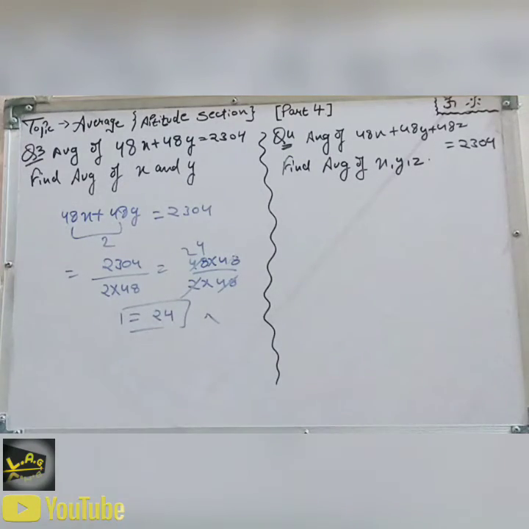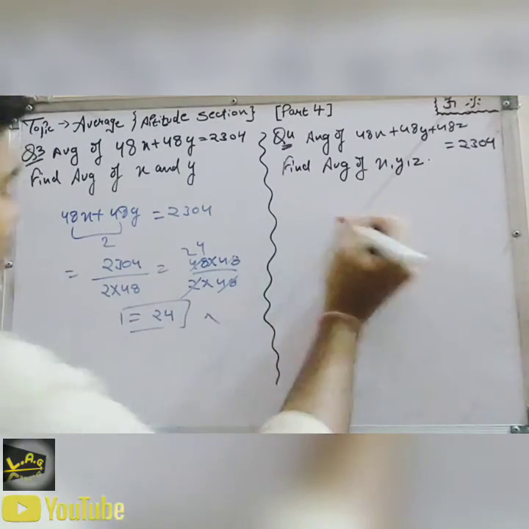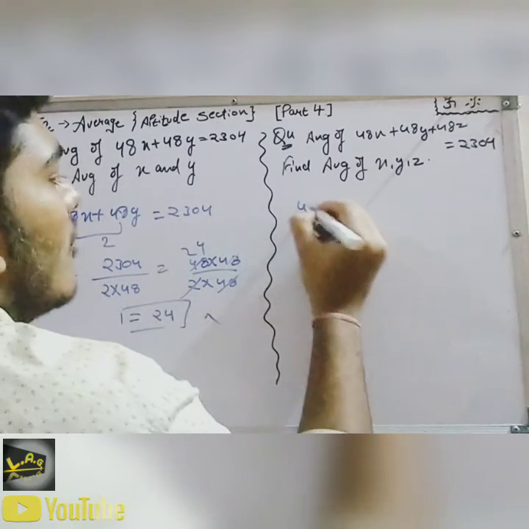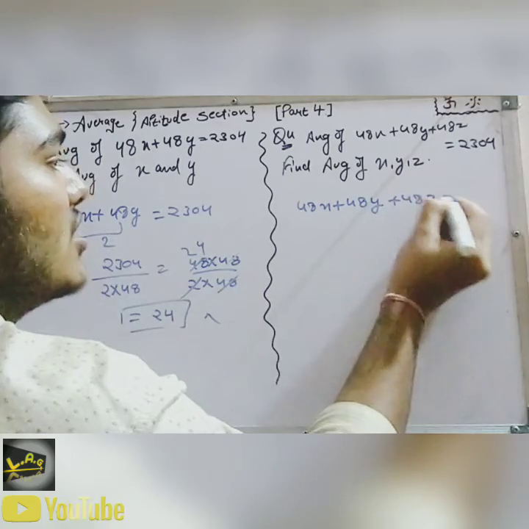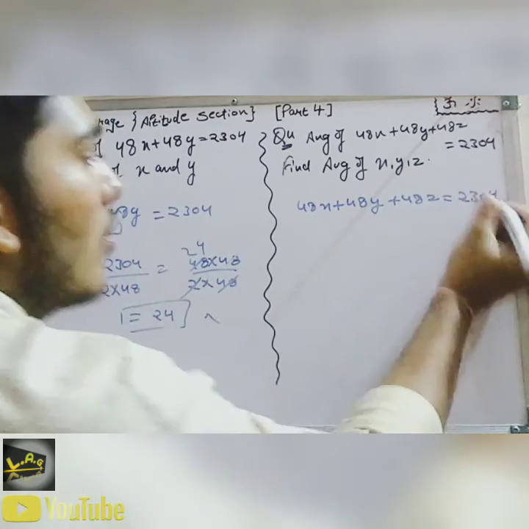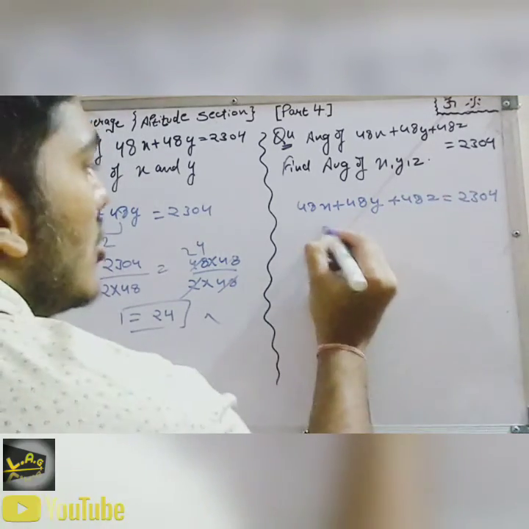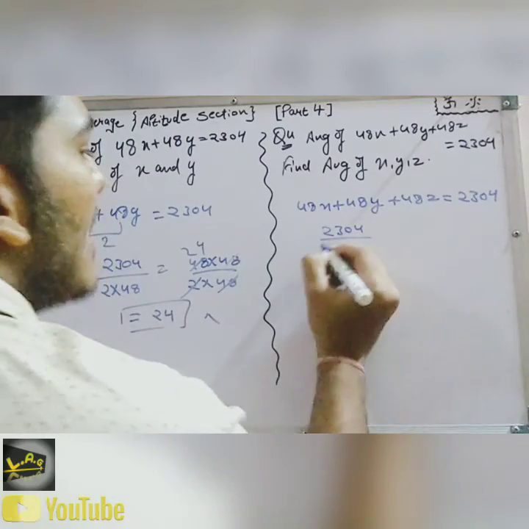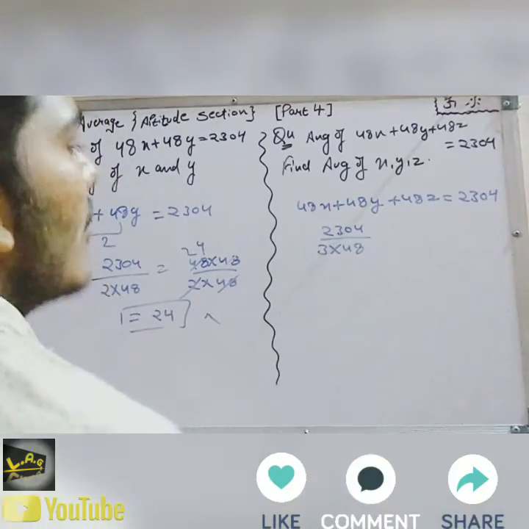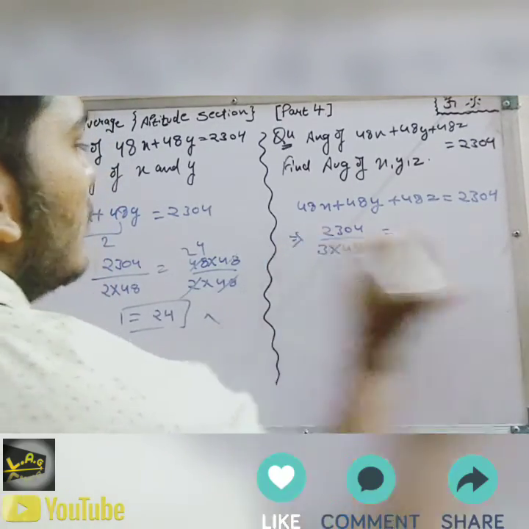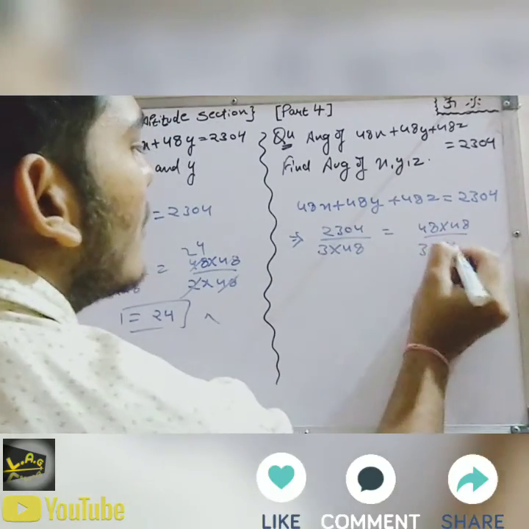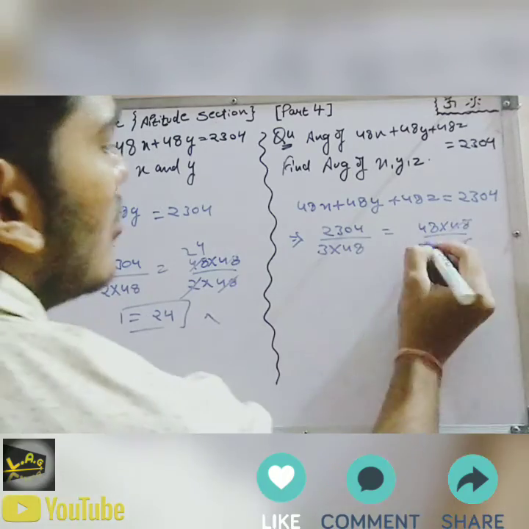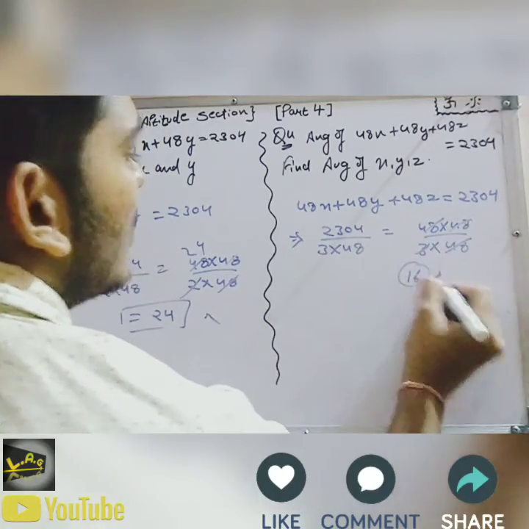Now let's go with the next one. It's very simple like that. 48x plus 48y plus 48z is equal to 2304. Right. Now 2304, as simple as that, is 3 into 48. So 48 into 48 upon 3 into 48. That cancels out. 16 is the answer.